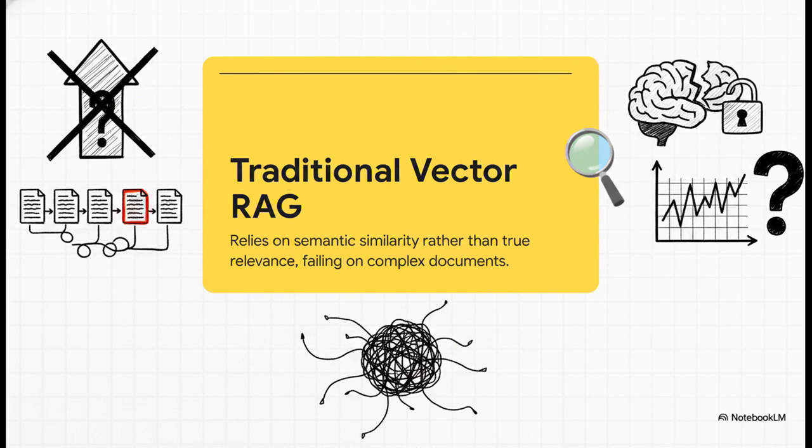But imagine asking an AI about the risk factors in a company's Q3 earnings report. A traditional vector system might easily pull a chunk of text from Q1 just because it uses the exact same phrasing. It has literally no concept of the document's actual structure or the logical progression of the information. It lacks domain expertise entirely.